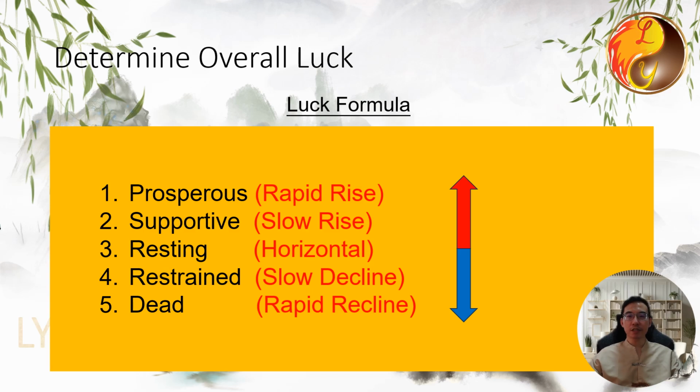The ancient scholars categorized the energy of each of the 5 elements into 5 states: prosperous, supportive, resting, restrained, and dead. These states correspond to different trends in energy: rapid rise, slow rise, steady rise or horizontal, slow decline, and rapid decline. For individuals with strong constitutions and weak constitutions, the energy states that they experience under these conditions can be explained as follows.